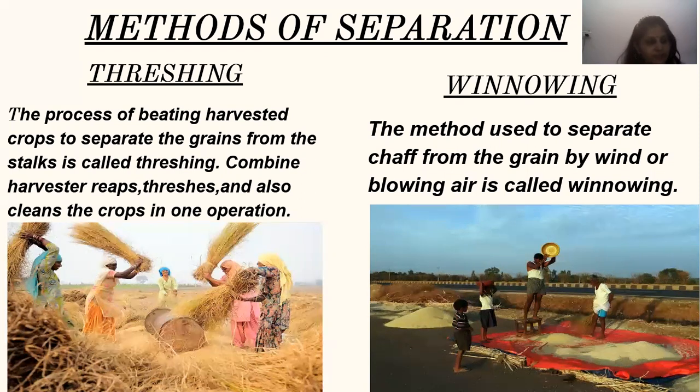The grain, being heavier, falls almost vertically, whereas the lighter chaff is carried away by the wind and forms a separate heap away from the grain. Now, the separated chaff is used as fodder for the cattle. The direction of the wind plays an important role in the process of winnowing.